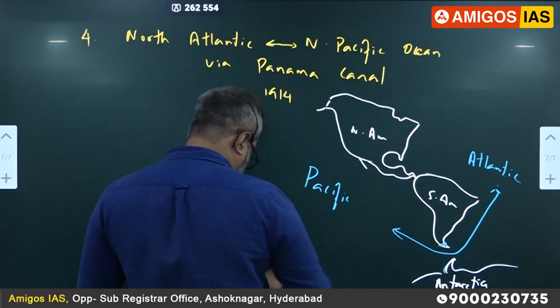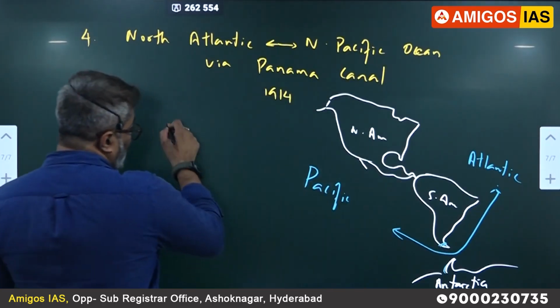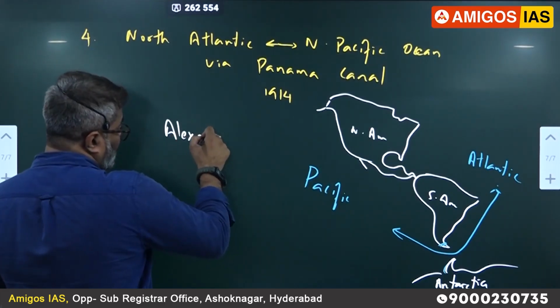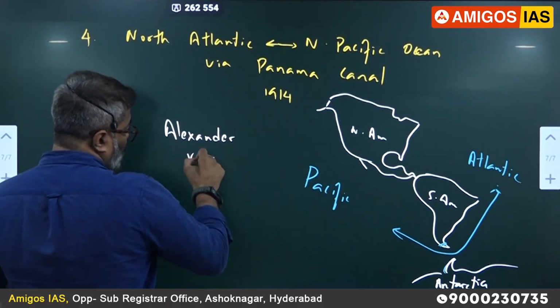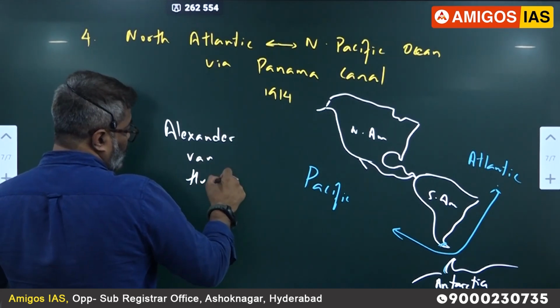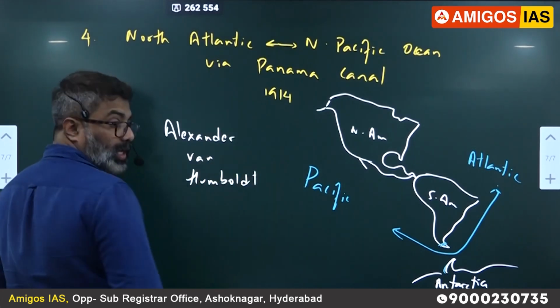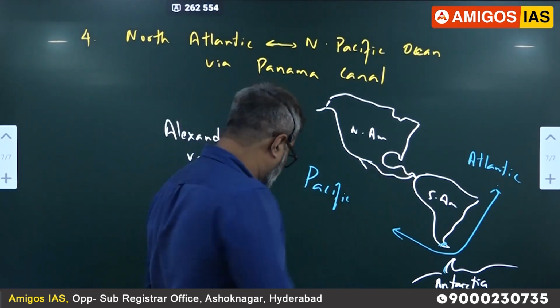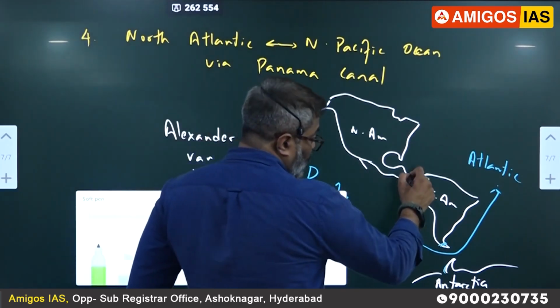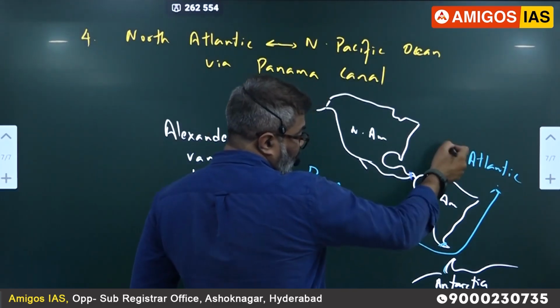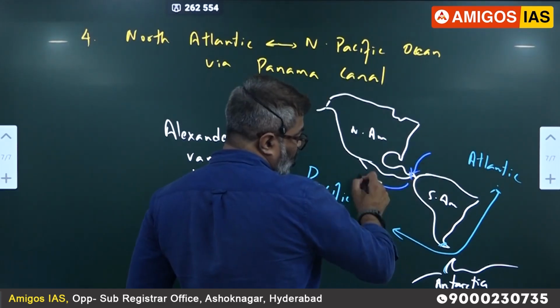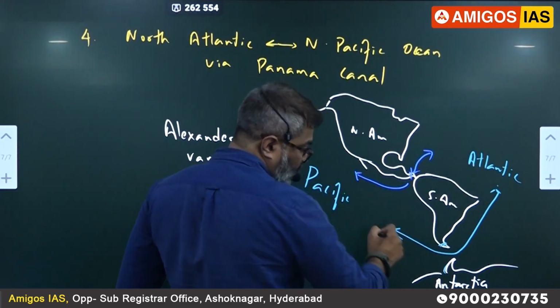So, a very popular geographer, Alexander von Humboldt, gave an idea that we have to build a canal here. Where? Here, in Panama. By building this canal, all the ships can go through this route rather than this.